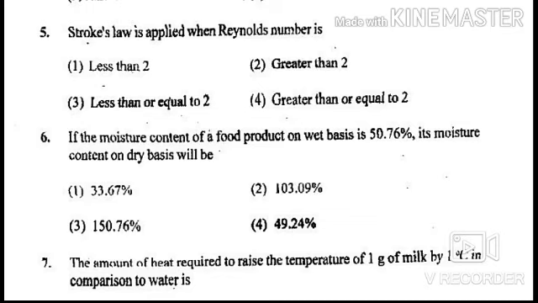Answer of this question is 103.09%. Formula is moisture content on dry basis is equal to 100 into moisture on wet basis upon 100 minus moisture on wet basis. So answer is 103.09%.